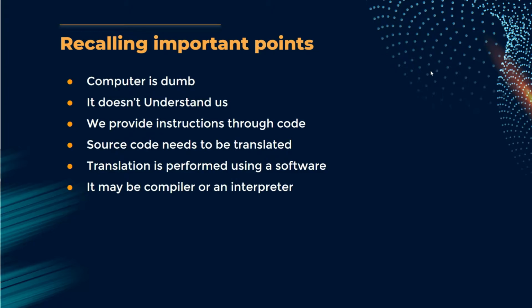Even compilers and interpreters can't understand our language. They understand our source code based on some keywords. So we use some language according to the language's syntax just to provide the keywords to the compiler or interpreter, and they will translate our code to computer understandable language, that is 0101 or binary language or machine code, whatever you call it.